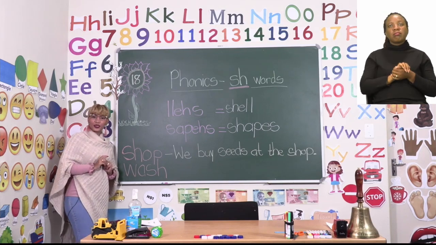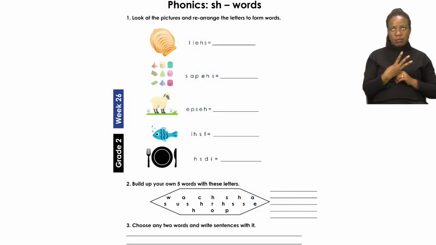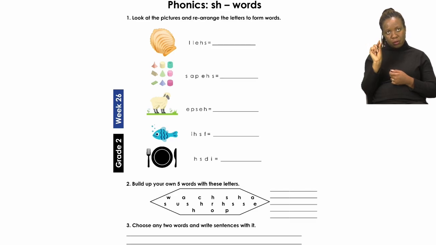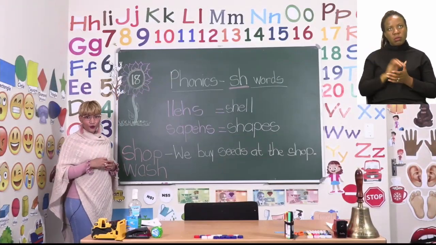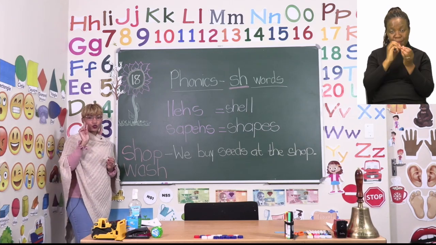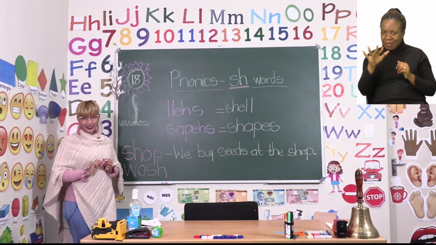In number 3, on page 18, it says that you have to choose any 2 words and write sentences with it. Okay, now, if you have chosen all your 5 words, you can take any 2 words out of the 5 and build your own sentences.